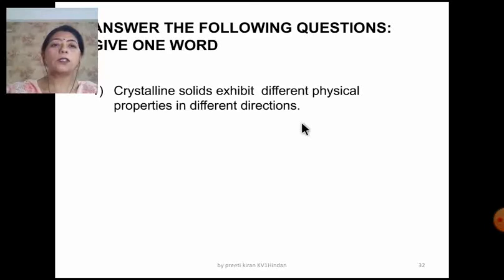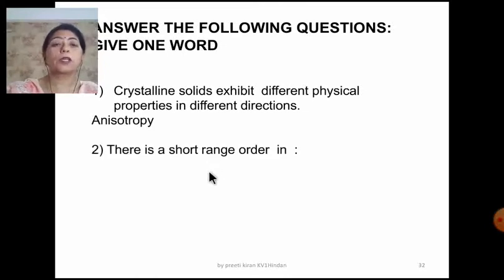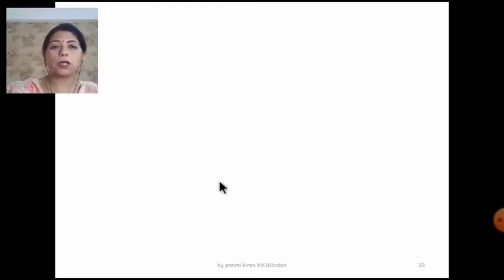Answer the following questions in one word. Just for a quick recapitulation, I have taken a few questions. The crystalline solids exhibit different physical properties in the different directions. This phenomenon is known as anisotropy. There is a short range order in the amorphous solids.